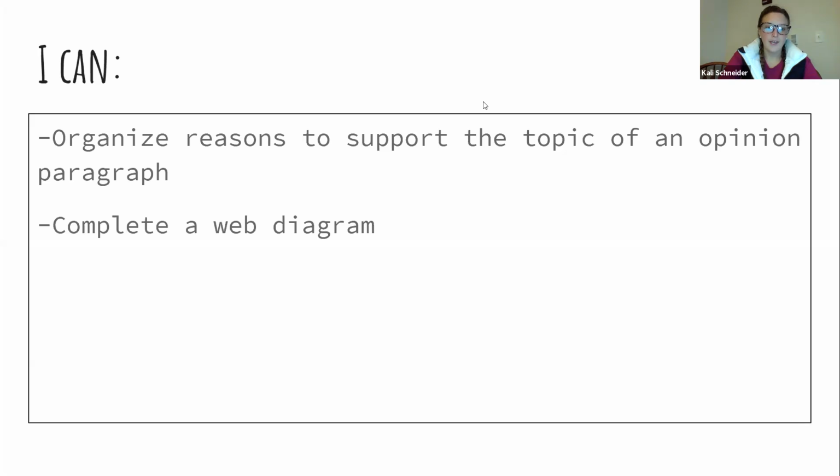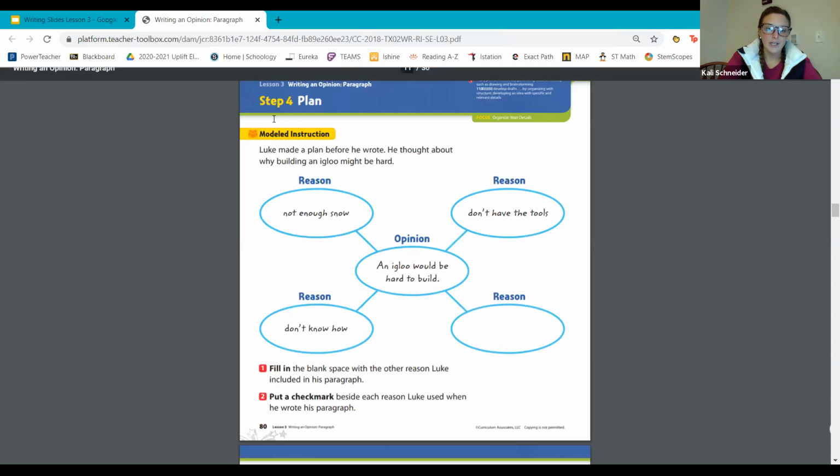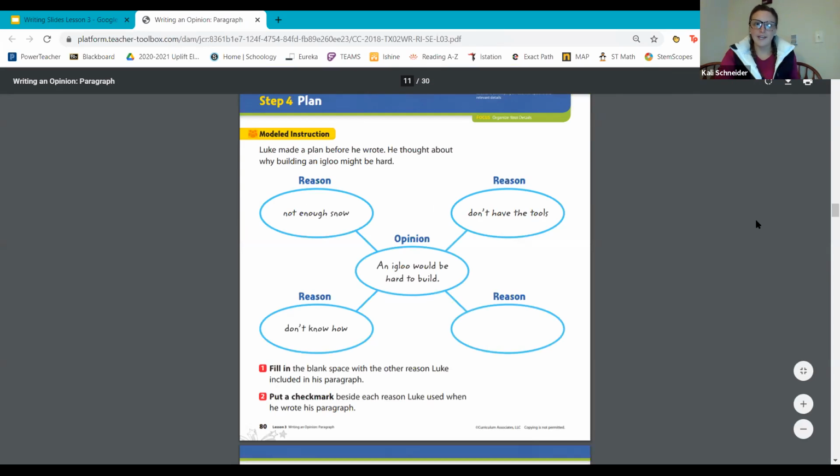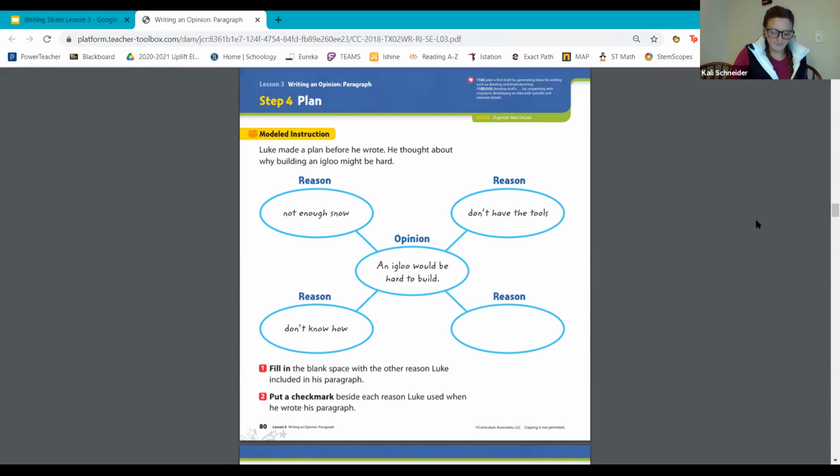This is the page that you should be on, page 80. Today you'll put your opinions and reasons for your opinions in a planning web. The page you see on page 80 is the planning web for Luke. Luke made his planning web, and he wrote about why he thought it would be harder to build an igloo than a log house where he lives. So Luke made a plan before he wrote. He thought about why building an igloo might be harder.